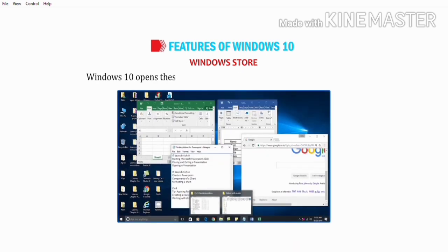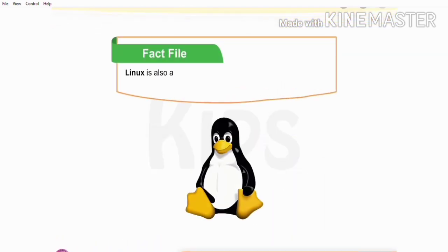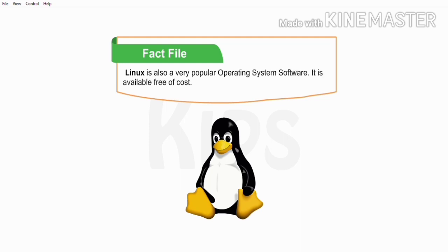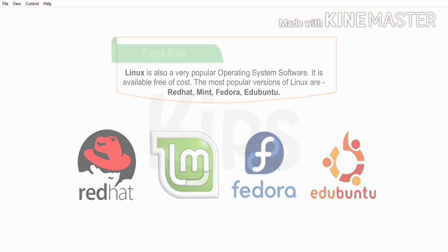Windows 10 opens these apps in multiple small windows on the desktop. Another fact to note is that Linux is also a very popular operating system software. It is available free of cost. The most popular versions of Linux are Red Hat, Mint, Fedora, Ubuntu.